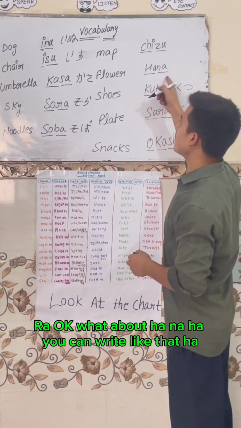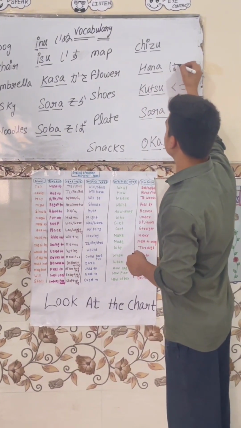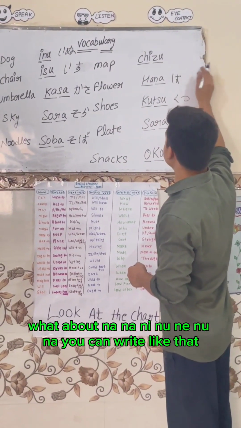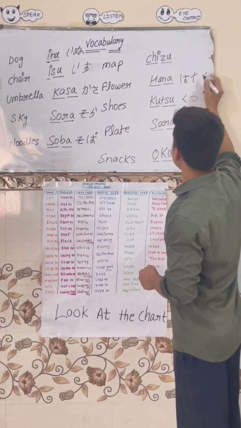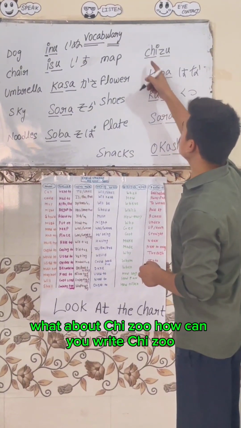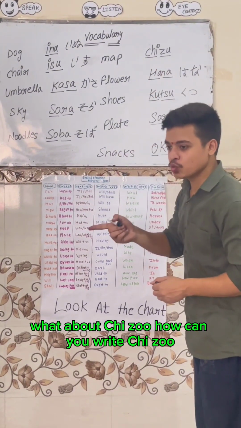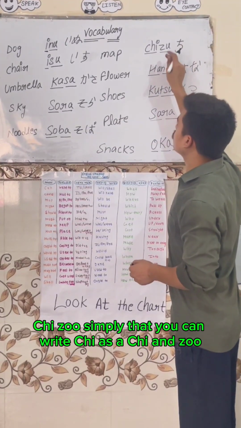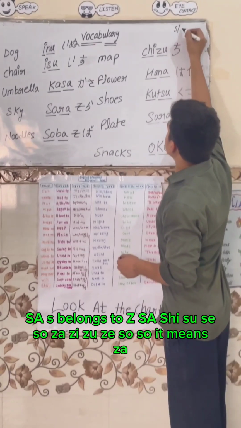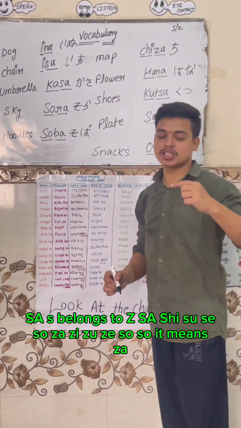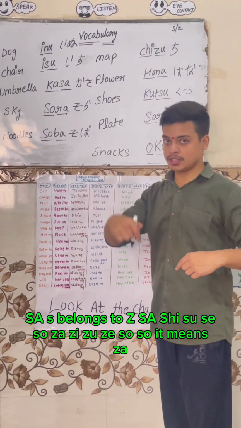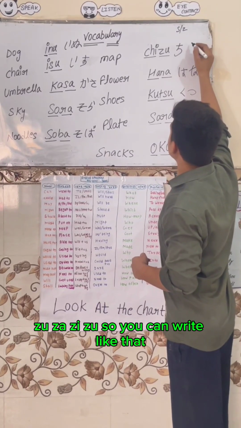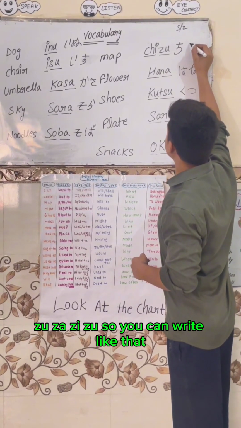Okay. What about ha and na? Ha you can write like that. What about na? Na, ni, nu, ne, no. Na you can write like that. What about chi and zu? How can you write chi and zu? Simply, you can write chi like this, and zu belongs to the z row: za, ji, zu, ze, zo. So you can write like that.